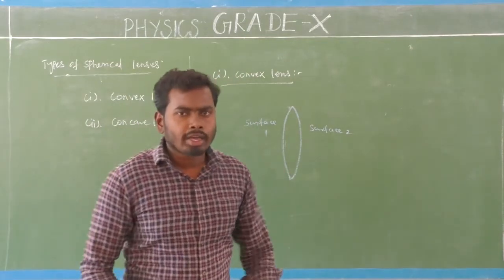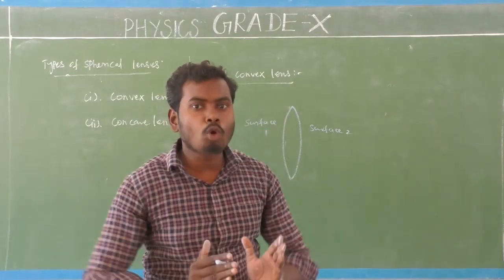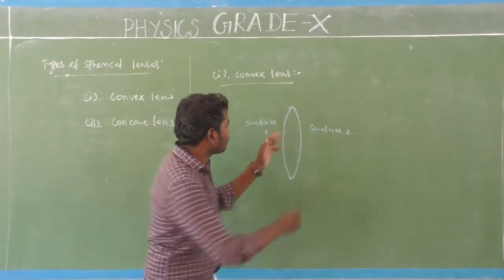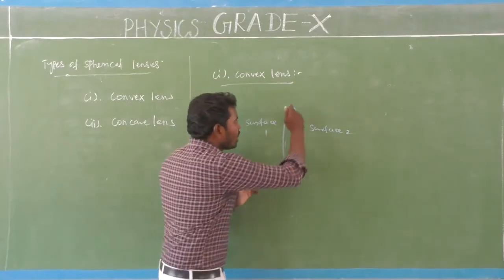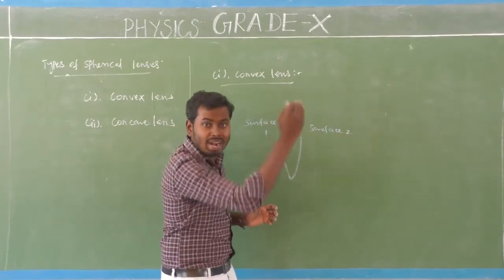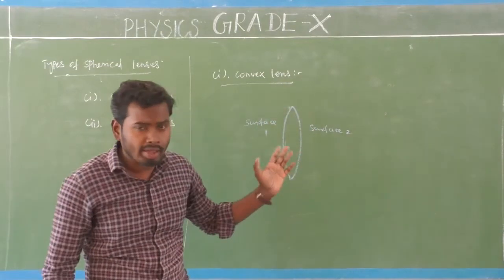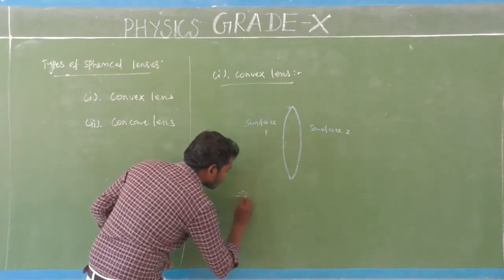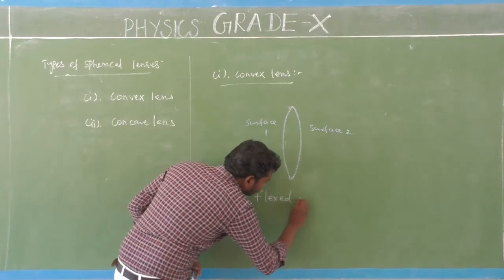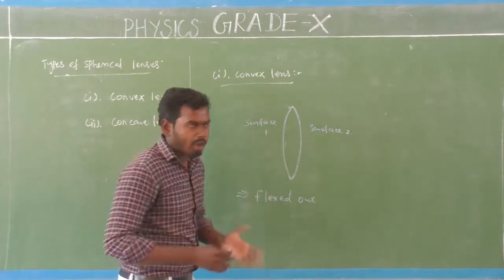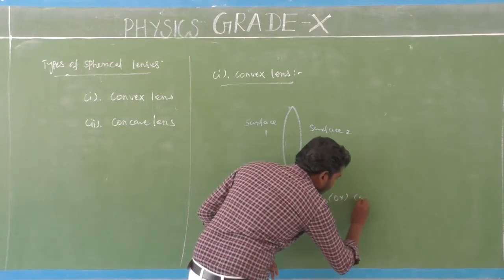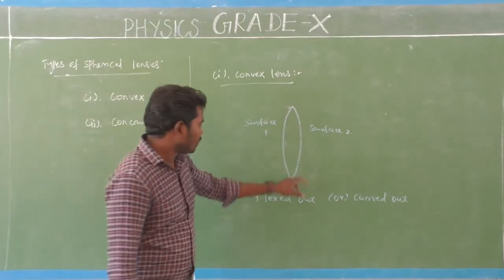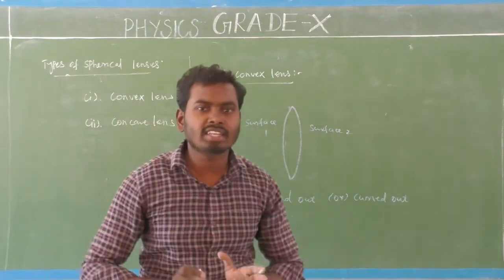Look at here. The two surfaces are flexed out in shape. Flexed out means curved out. Both sides are curved out, which means bulging outwards in shape. That is the reason why it is called a convex lens.